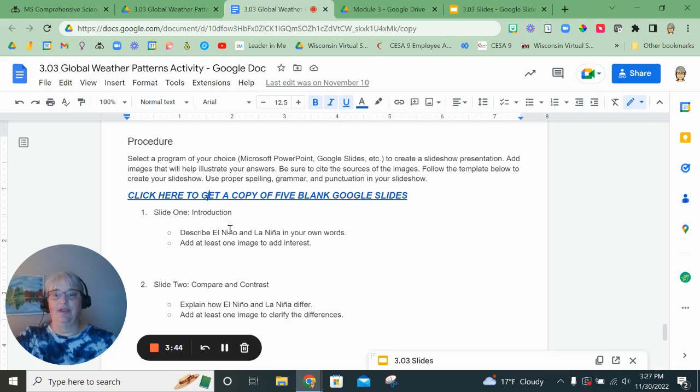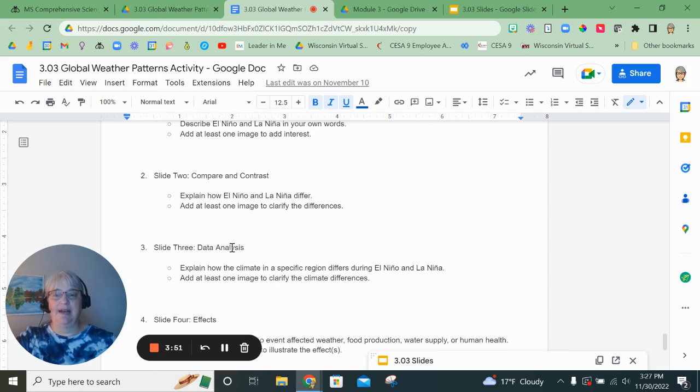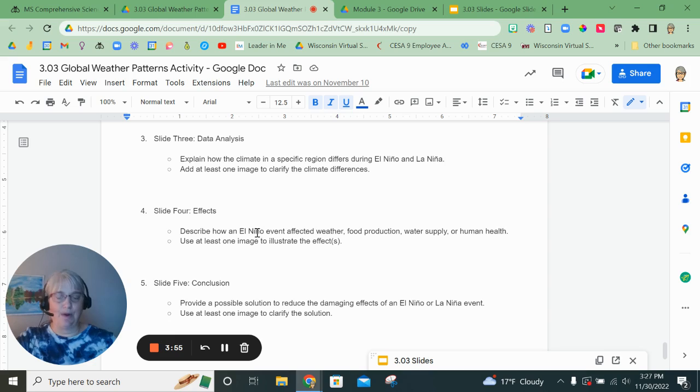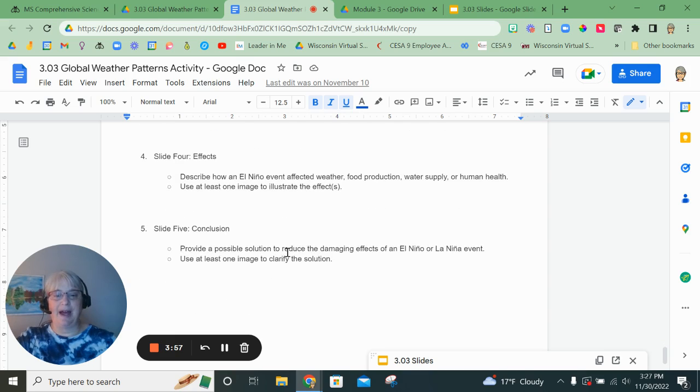The first one has the introduction, what you need to do. Second one has the compare and contrast and lists what you need to do. Slide 3, the data analysis and what you need to do. Slide 4, the effects, what you need to do. And slide 5's conclusion.